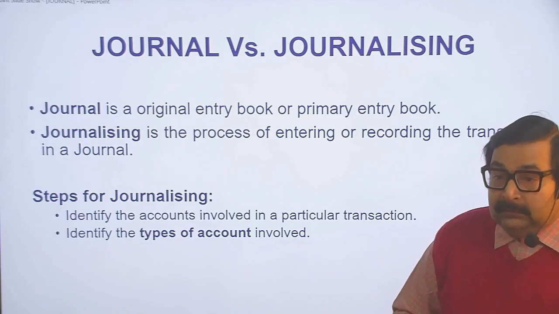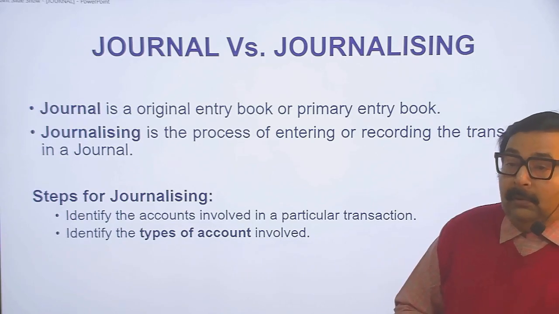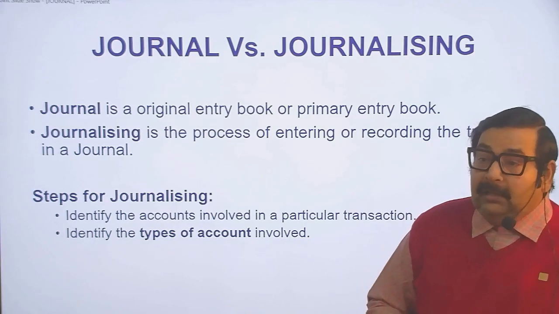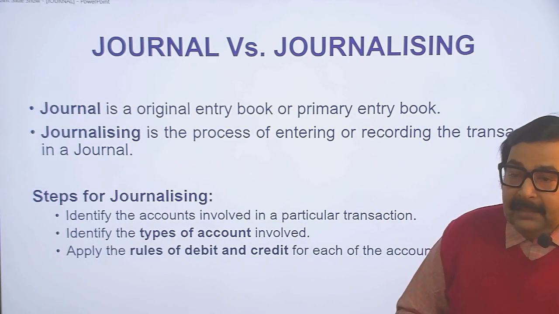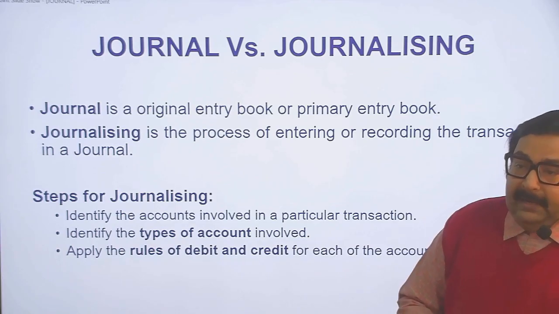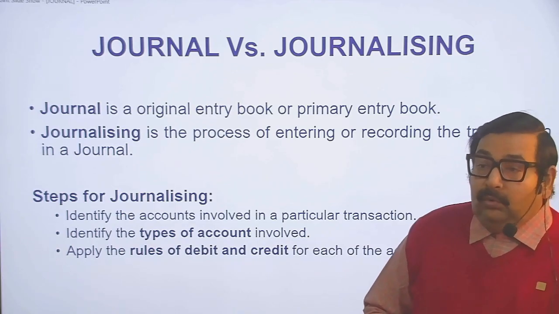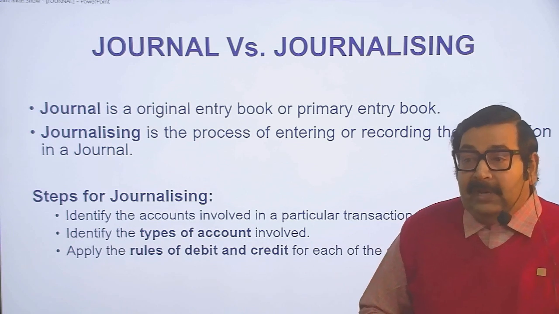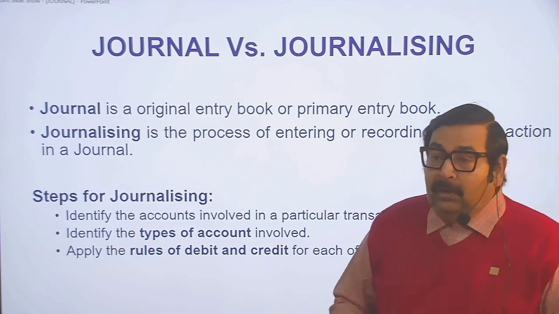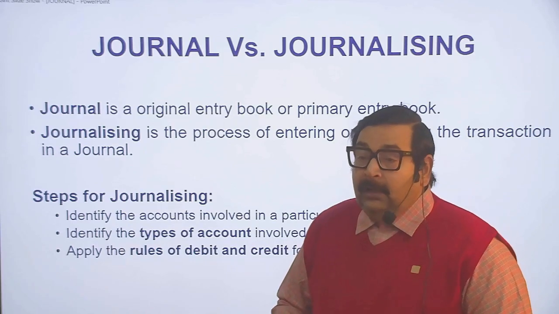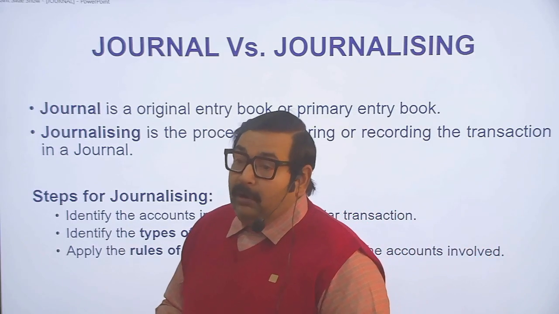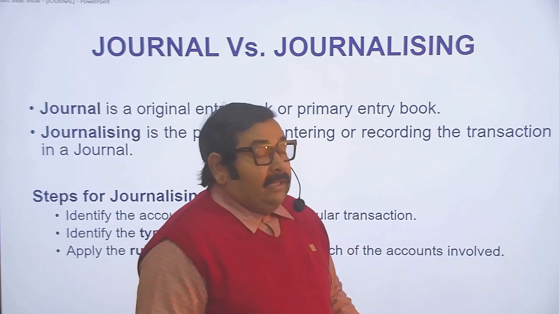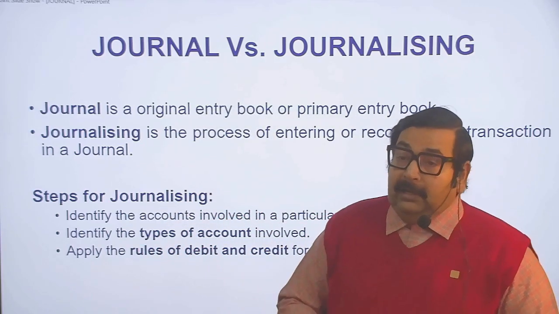After that, identify the account involved. We identify which type it is, either personal, real or nominal. Apply the rules of debit and credit for each account. There are separate rules, we can say golden rules of accounting, for personal account, real account and nominal account. The rule of personal account: debit the receiver and credit the giver. The rule of real account: debit what comes in and credit what goes out. And the rule of nominal account: debit all expenses and losses and credit all incomes and gains.